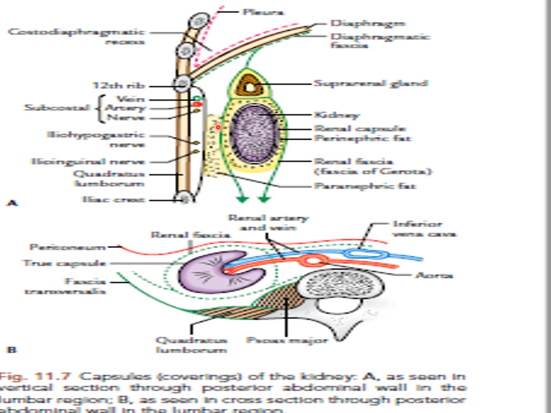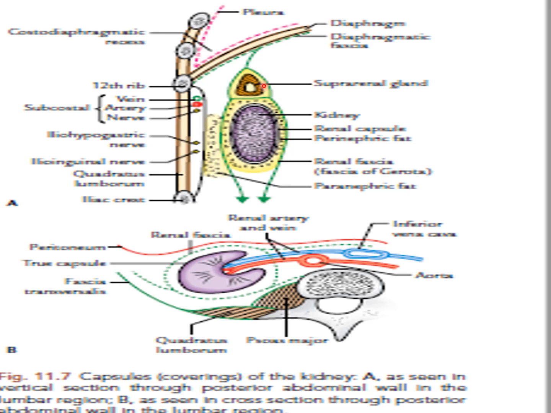Above, the fascial layers are fused at the upper end of the kidney and split to include the suprarenal gland. So here you can see the fascia is split and it covers the suprarenal gland in a separate compartment. At the upper end of the latter, the layers reunite and are continuous with the subdiaphragmatic fascia, forming the suspensory ligament of the suprarenal gland. This explains why a downward displacement of the kidney is not accompanied by a concomitant displacement of the suprarenal gland.